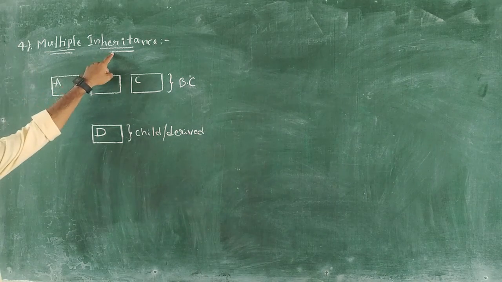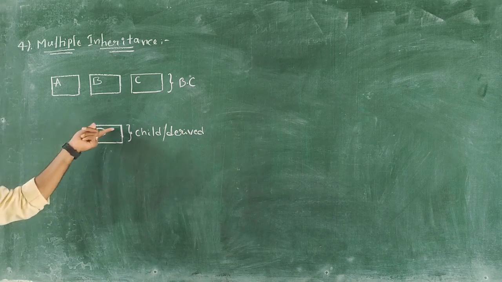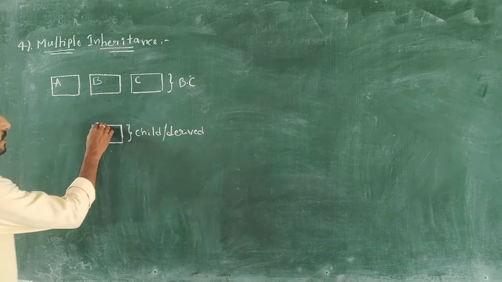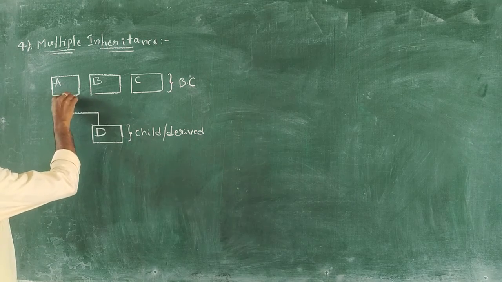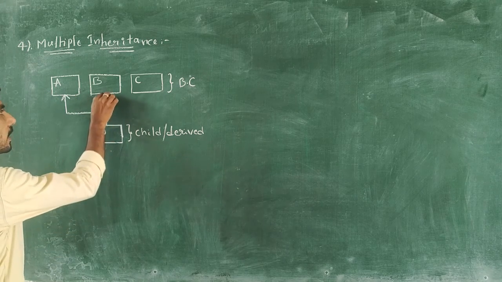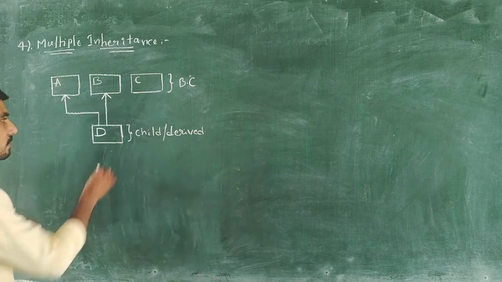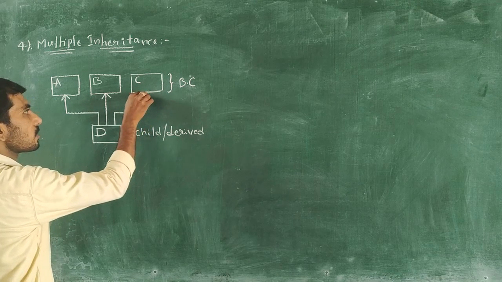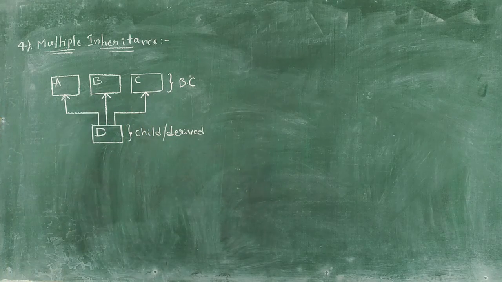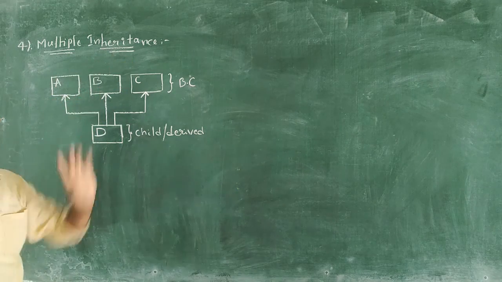Here, in multiple inheritance, a single child class acquires all the properties of its parent classes. D inherits all the properties of class A, and again the D child class acquires all the properties of its base class B. Again the D child class acquires all the properties of its base class C. So this concept is called multiple inheritance.